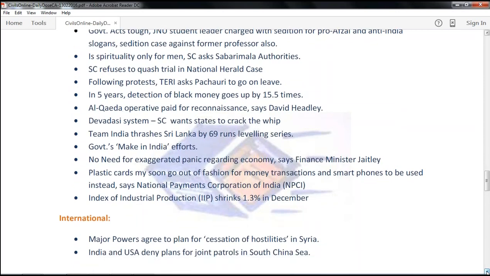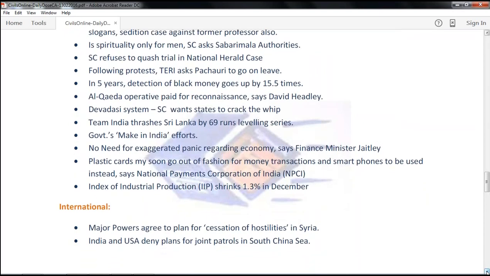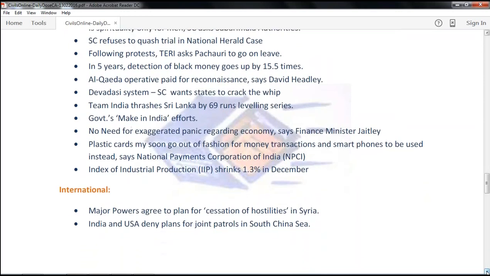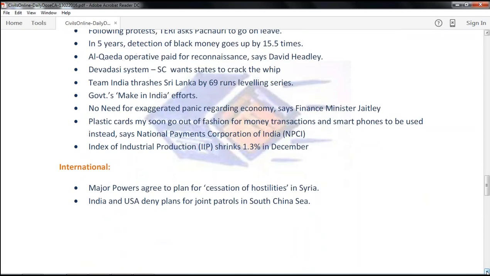Government continues its efforts of its campaign Make in India. No need for exaggerated panic regarding economy, says Finance Minister Arun Jaitley. Plastic cards may soon go out of fashion for money transactions and smartphones to be used instead, says National Payments Corporation of India, for which Nandan Nilekani is advisor. IIP, Index of Industrial Production, shrinks 1.3% in December.